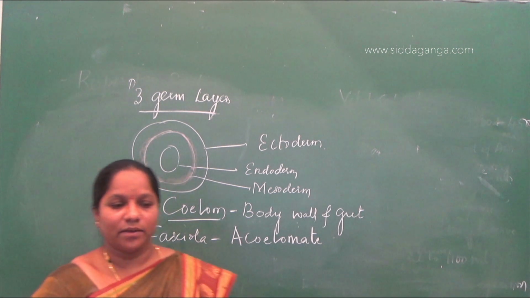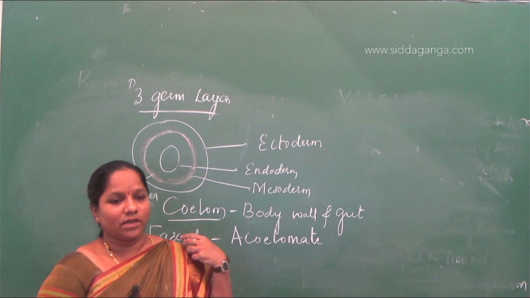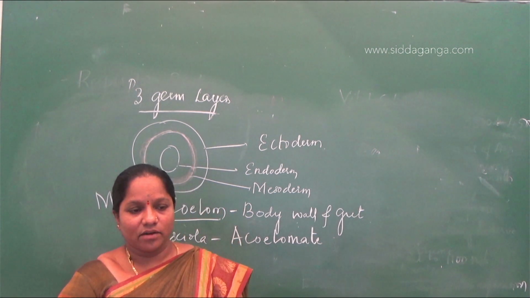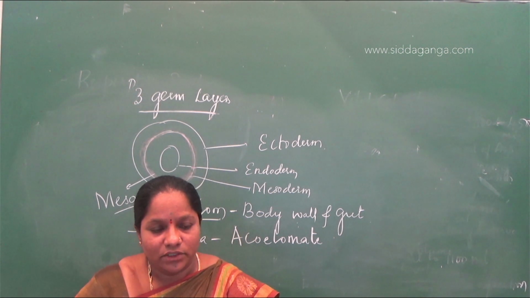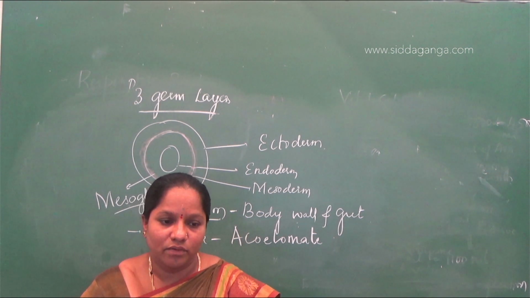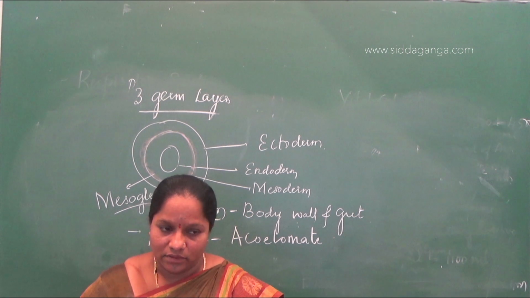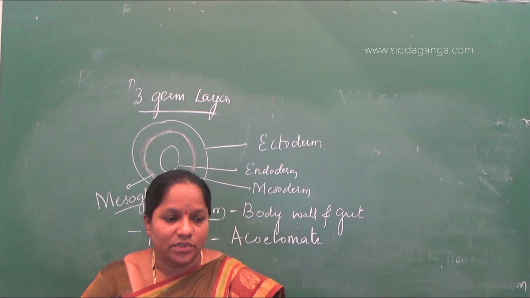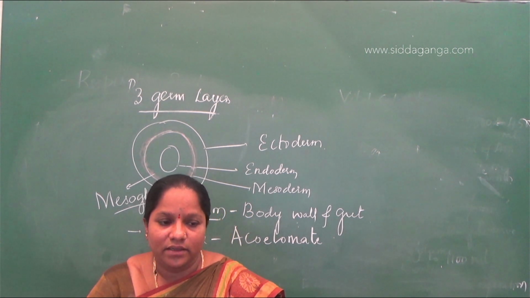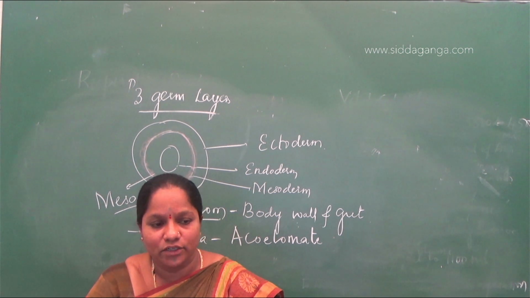When you read phylum Platyhelminthes, flatworms come under this, and flatworms do not have a coelom. There is no differentiation between the body wall and the gut wall, so the cavity is absent. So Fasciola is not pseudocoelomate, it is an acoelomate animal.